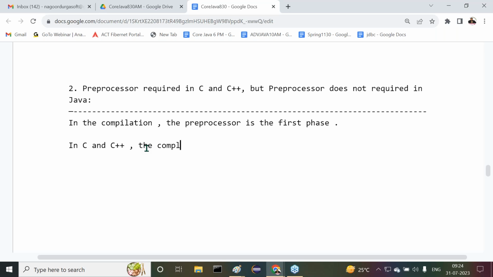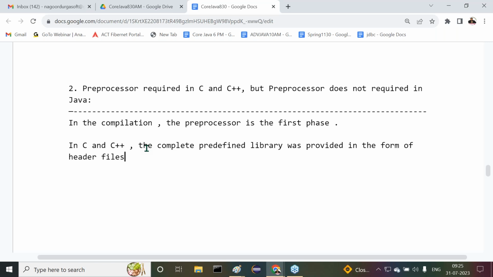In C and C++, the complete predefined library was provided in the form of header files. Am I right or not?